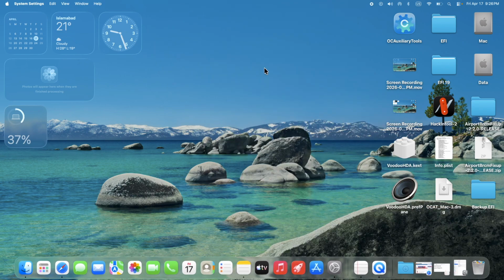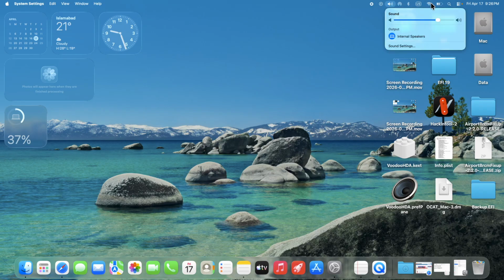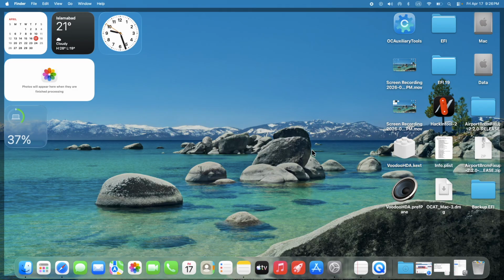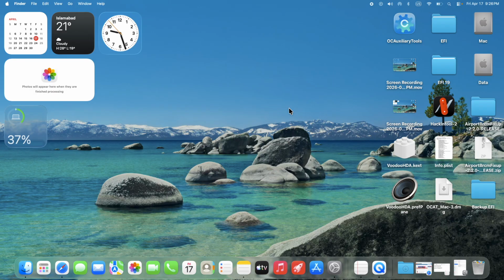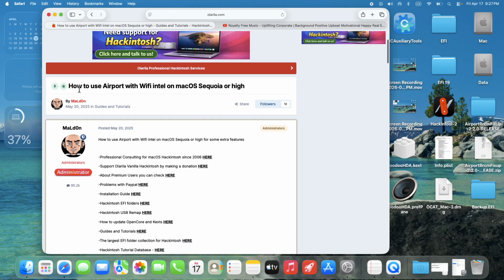And most of the people have an issue with Wi-Fi and the sound. Both are working properly. For sound I use VoodooHDA, and for Wi-Fi, if someone still has an issue, he can use this website, olarila.com, and there you can see how to use AirportItlwm with Wi-Fi Intel on macOS Sequoia or higher.